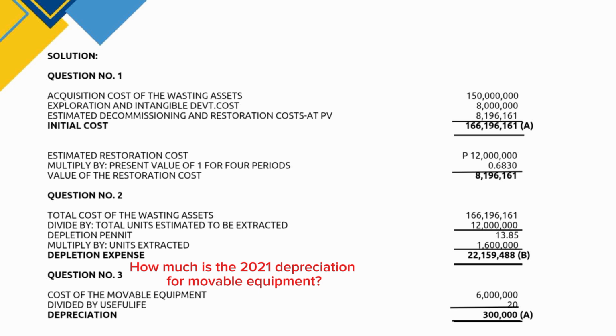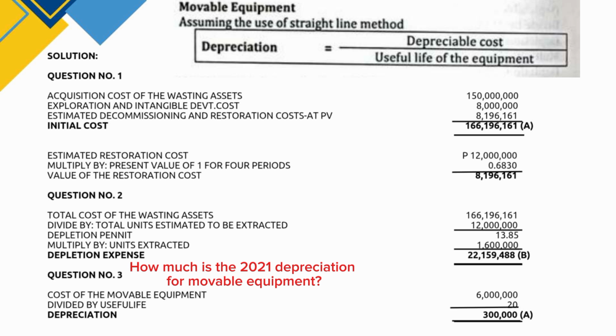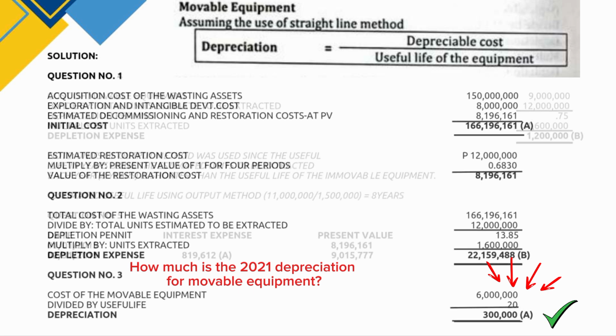So we will use the straight line method, which is depreciation equals depreciable cost over the useful life of the equipment. So that's simple. The cost of movable equipment, which equals 6 million pesos, divided by the useful life of 20 years. So the depreciation of the movable equipment in 2021 is 300,000, letter A.